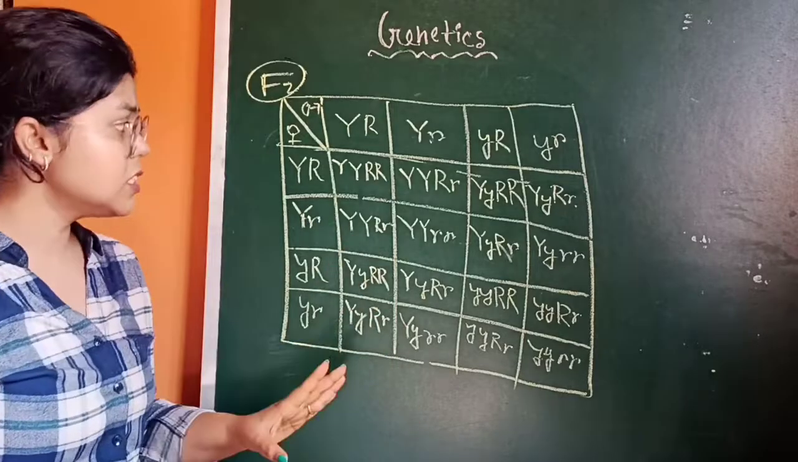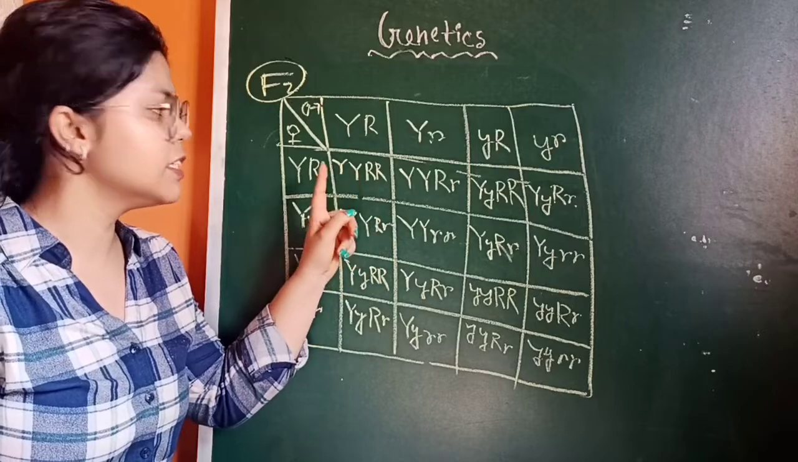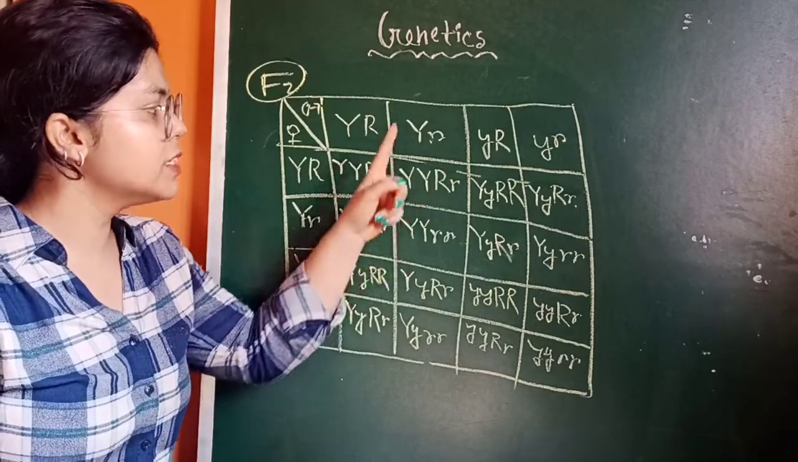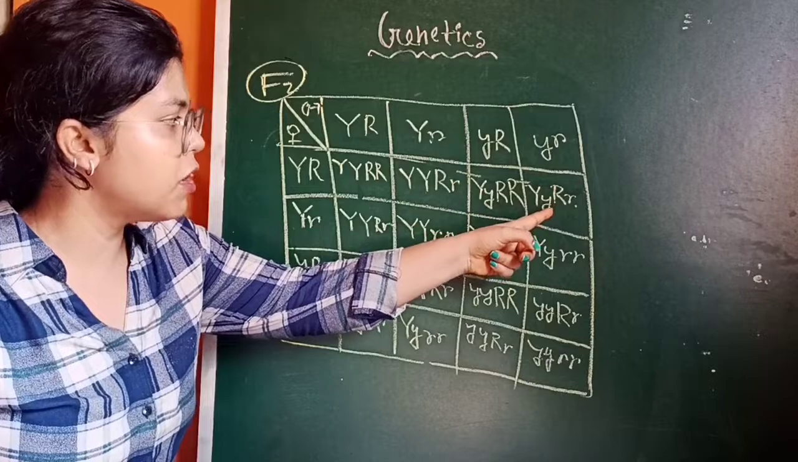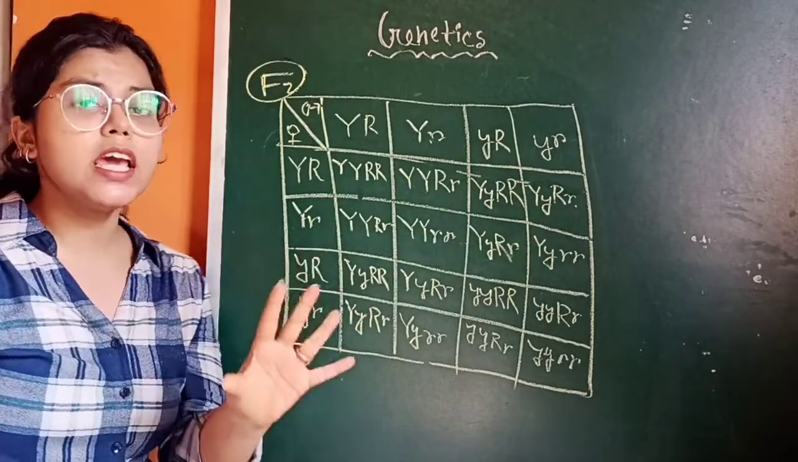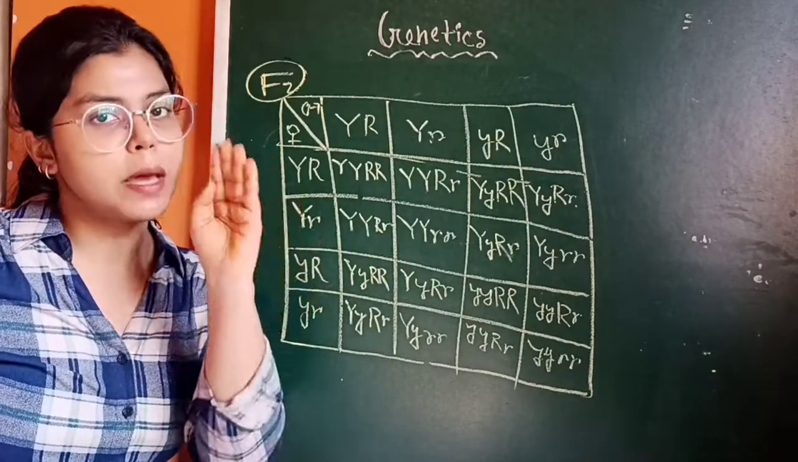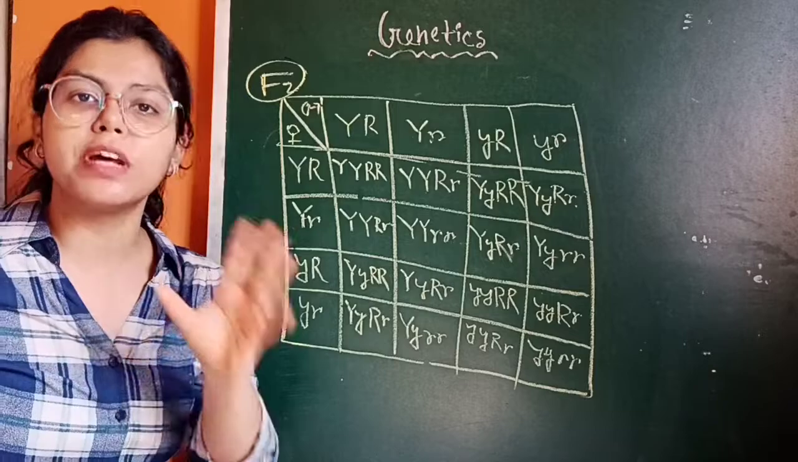So the capital Y, capital R is yellow round. This is yellow round. This is also yellow round. This is also yellow round. That is capital Y, capital R, small r. In this case, just see whether the capital Y or the capital R is present or not.